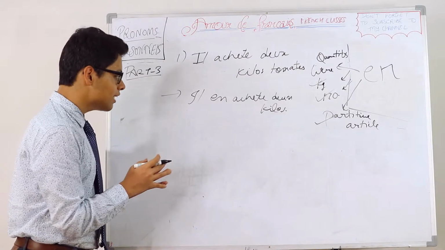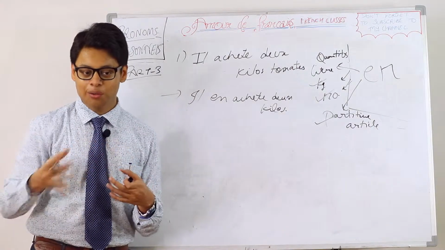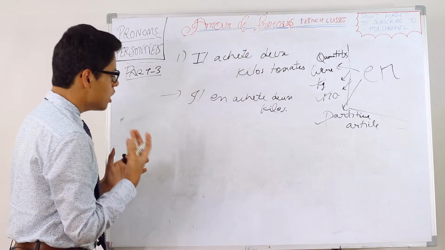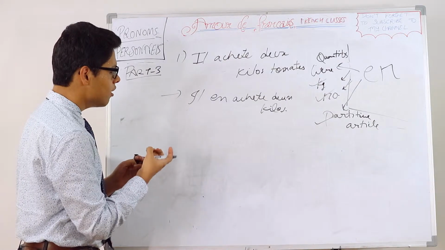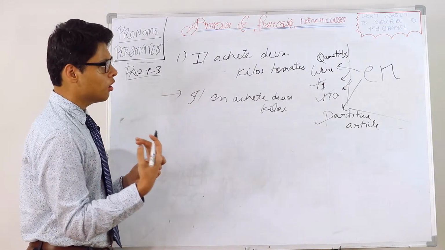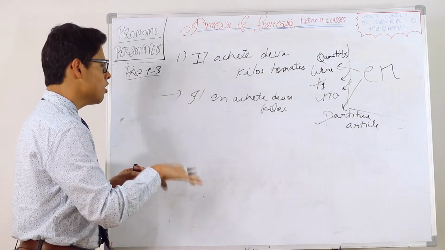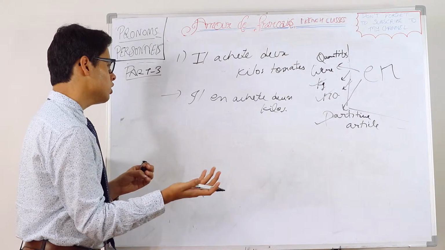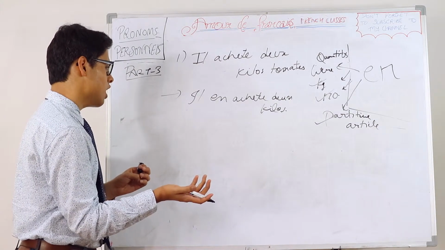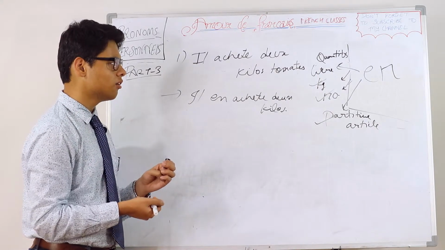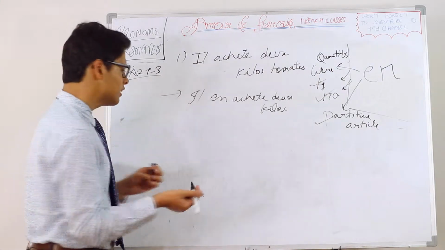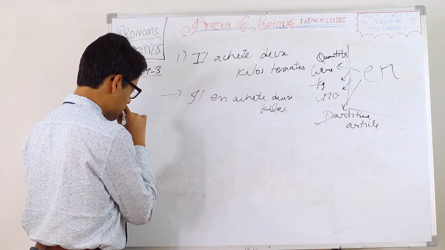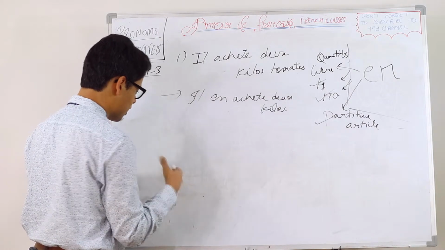Now let's take the last sentence. Try to make it with y and en together. Okay, let's think. Can it be like il achète du pain à l'épicerie? Okay, épicerie is the grocery. Boulangerie is the better one for bread. Yeah, boulangerie.